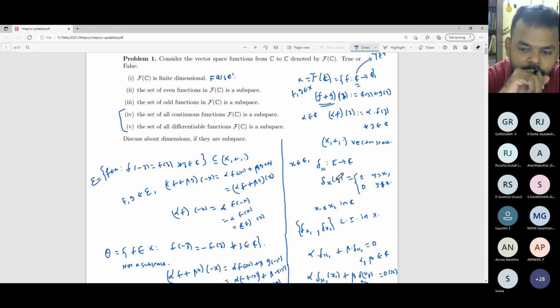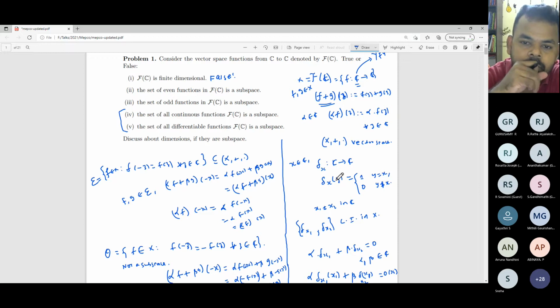No. Functions from C to C, we may have a discontinuous function also. If we write any function as a linear combination of continuous functions, then that function is also continuous.